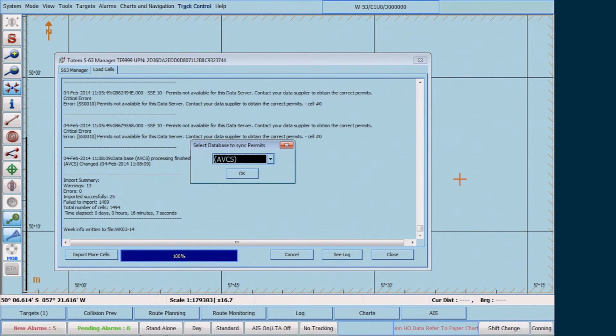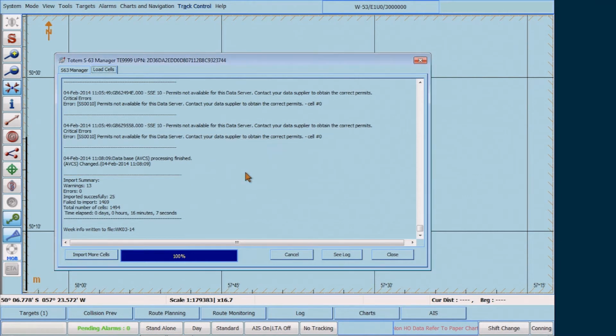When the installation is complete, where the bottom bar displays 100%, you now need to synchronize the installations of the permits with the database. When the Select Database to Sync Your Permits window appears, click OK.